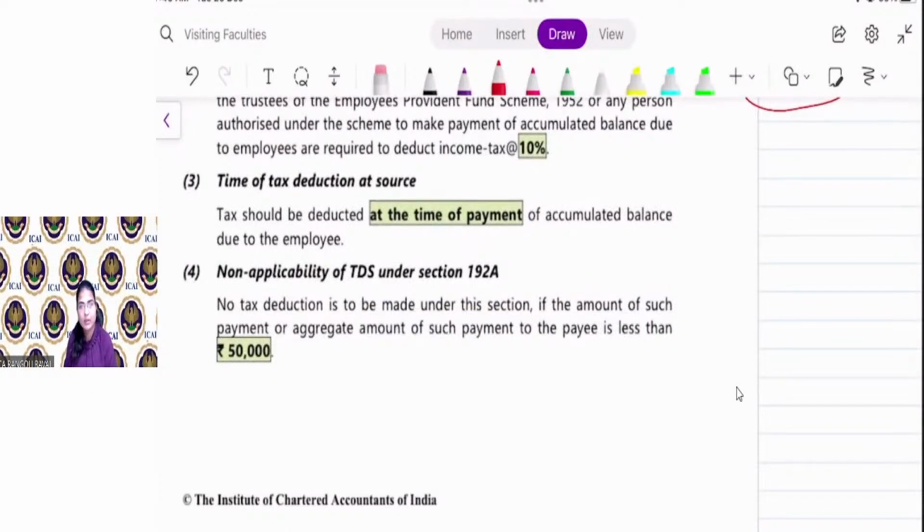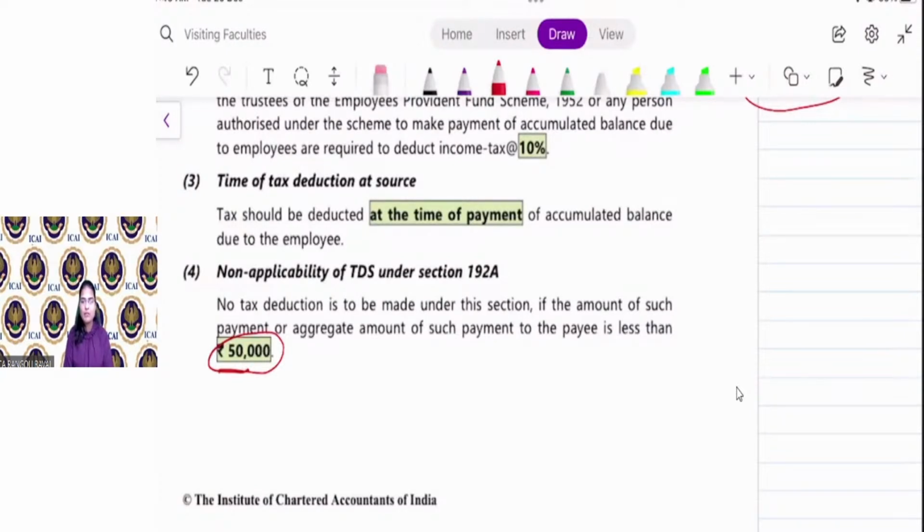Non-applicability of TDS under 192A. See, in different sections there is a threshold limit. Say for example, your withdrawal for the year is less than 50,000. I am withdrawing 25,000 from my recognized provident fund account before completion of continuous service of 5 years. Then the trustee is not required to deduct TDS. Why? Because the threshold limit is 50,000. So if your withdrawal is 50,000 or more, then the trustee will deduct TDS. Otherwise, they will not deduct TDS.